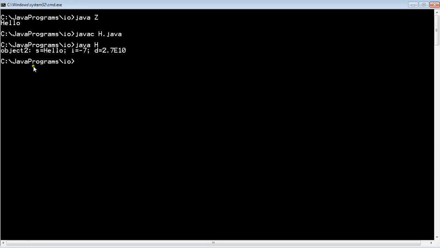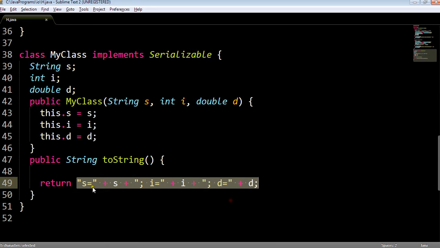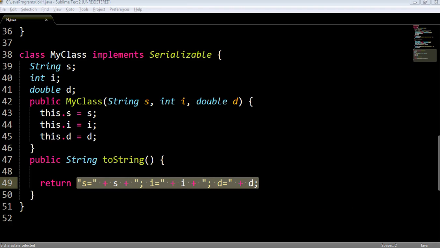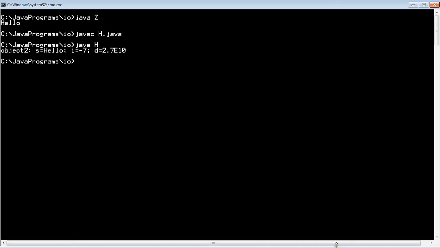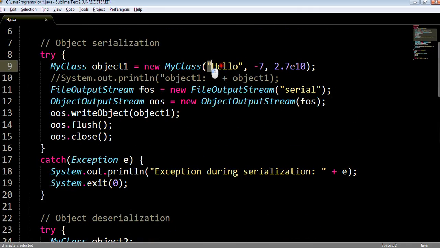Simply the object which is retrieved from the file will get printed, because s is equal to hello, i is equal to -7, and d is equal to 2.7 exponential 10. This is object2. Now what will happen exactly when this object is printed? The toString method of class MyClass will get called, and this will print the string: s is equal to hello, i is equal to -7, and d is equal to 2.7, because these are the parameters which are passed while creating the object.